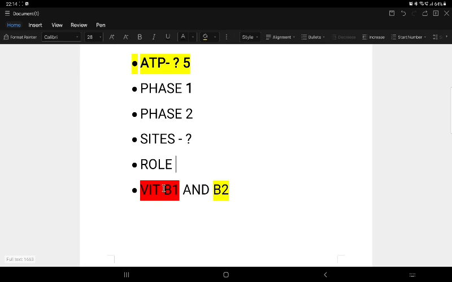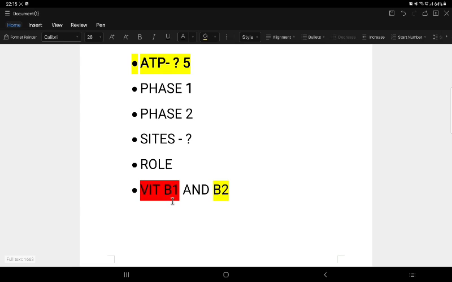How can this information be made useful from a clinical point of view? It acts as a marker for vitamin B1 and B2 deficiency. For example, in vitamin B1 deficiency, there is reduced transketolase activity, not quantity.